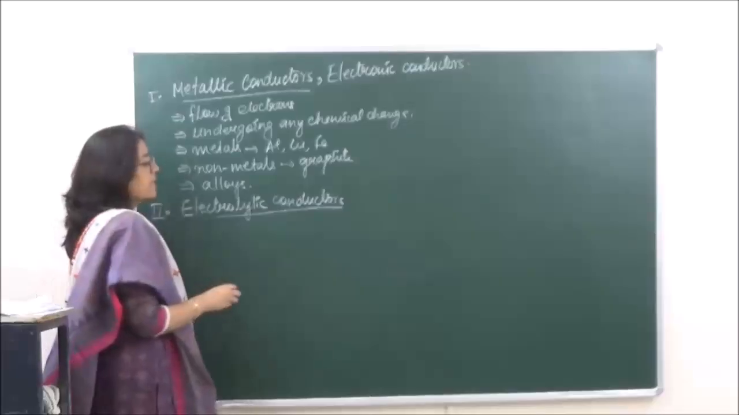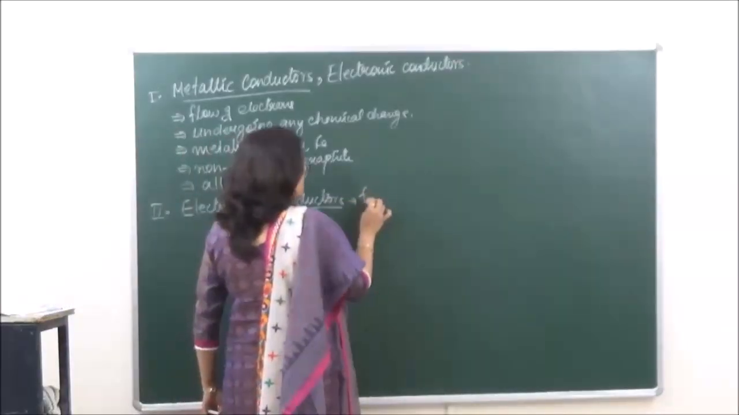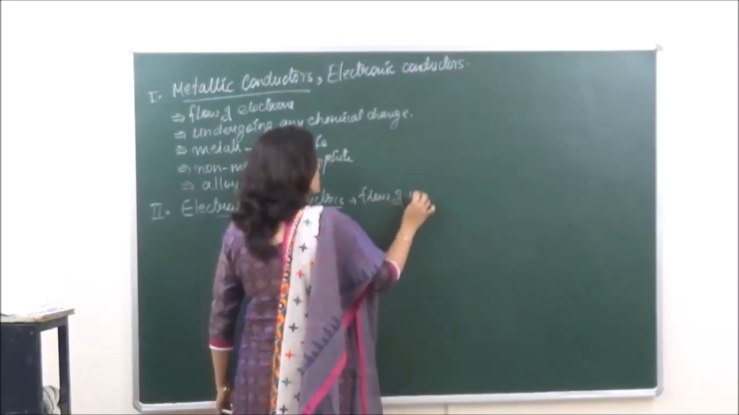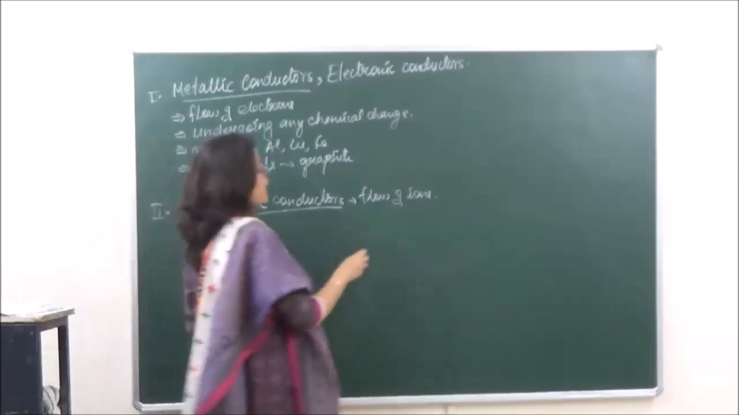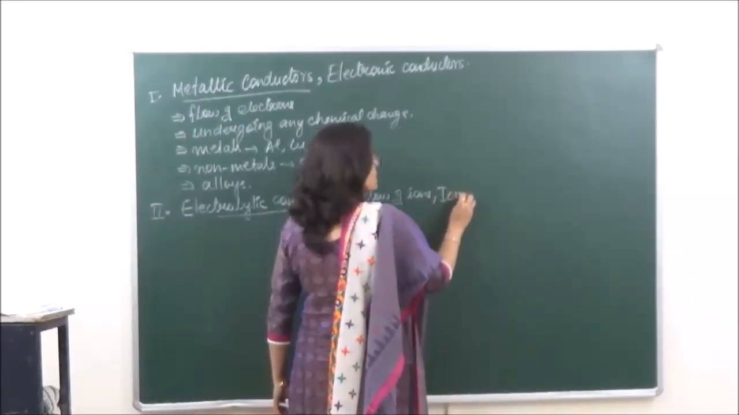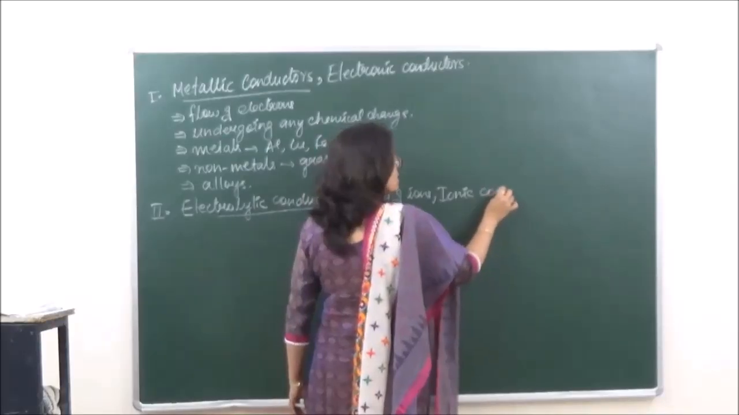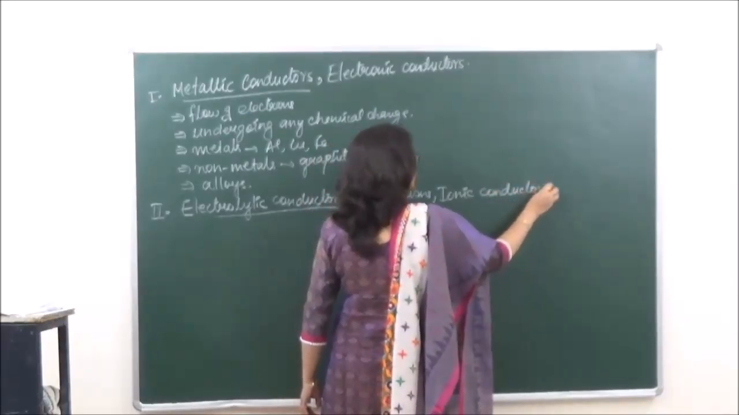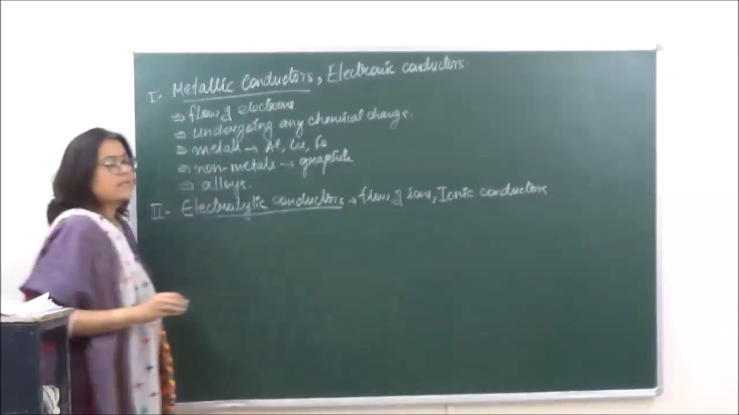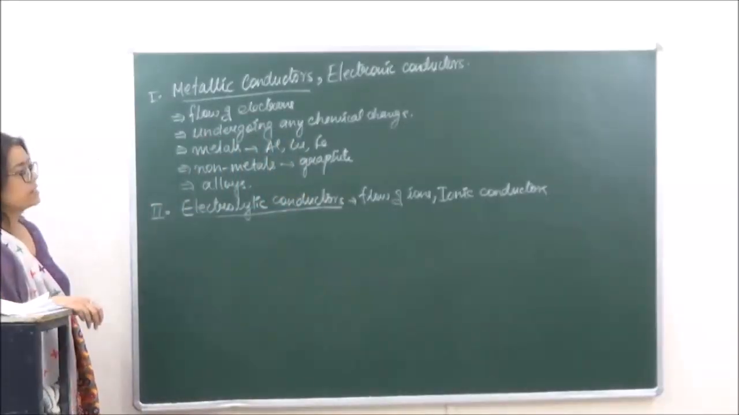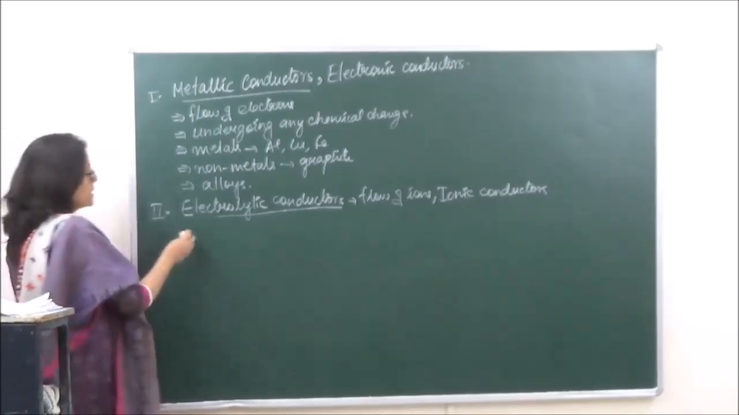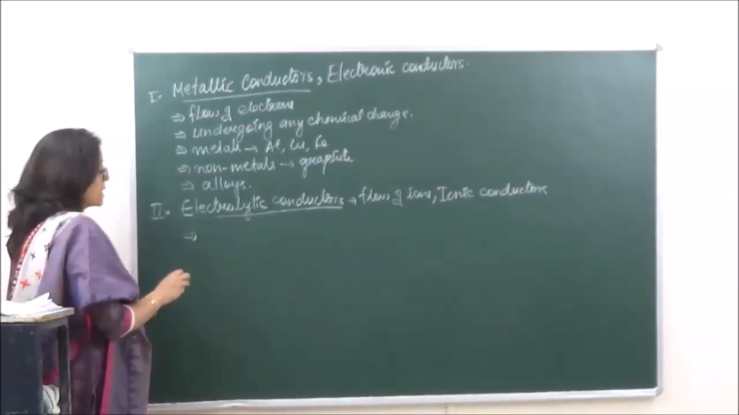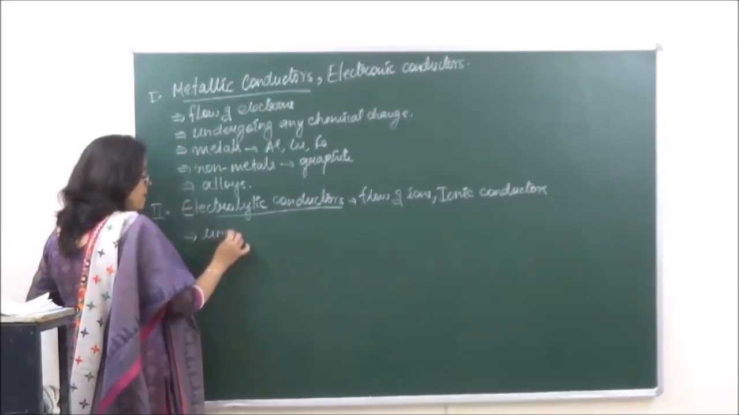The electrolytic conductors conduct electricity by flow of ions. Therefore, these are also known as ionic conductors. In such conductors, the substances first dissociate into their respective ions and henceforth they start conducting electricity. Okay? So when we are talking of ionic conductors, we can say that electrolytic conductors conduct electricity by